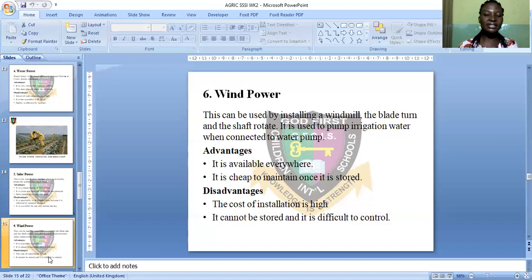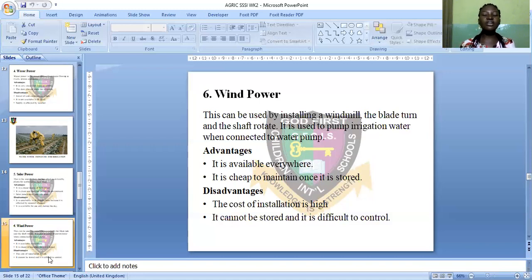The advantages: it is available everywhere. Wind is available everywhere. It is also a free gift of nature by God. You can see wind everywhere, and it is cheap to maintain when it is installed. When the windmill is being put into use, it is cheap to maintain.